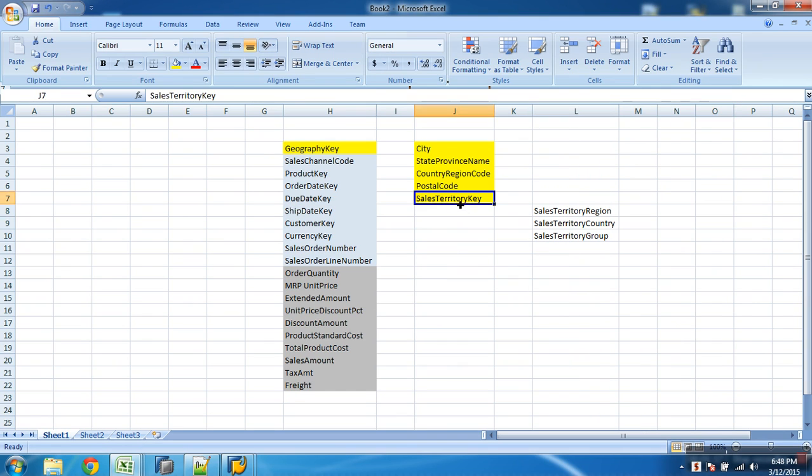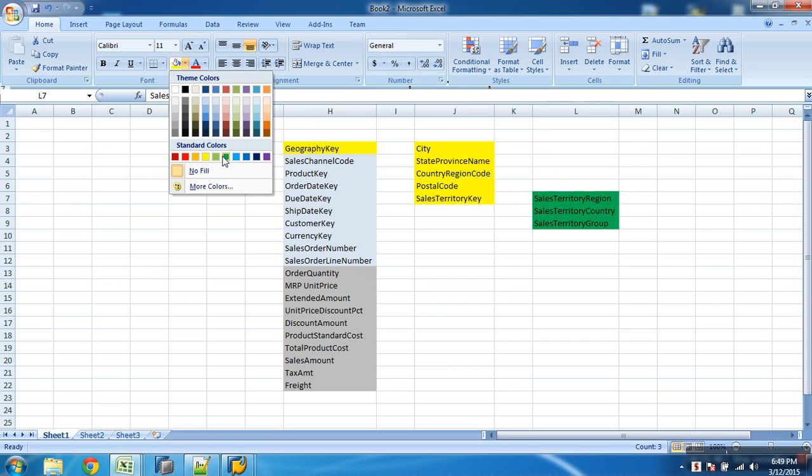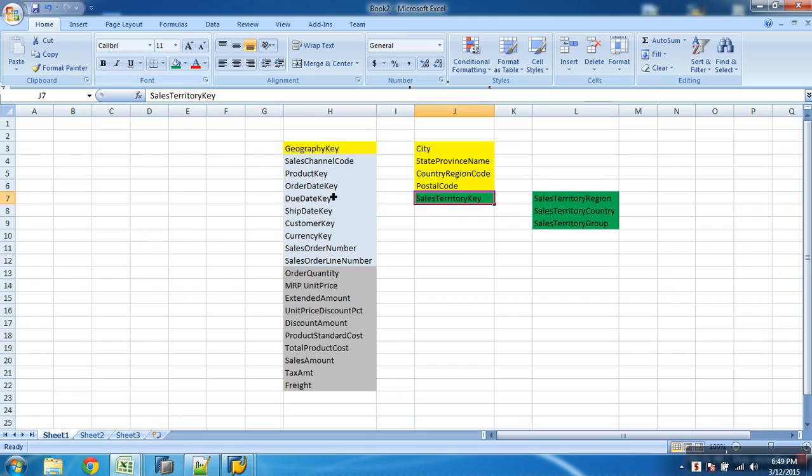Okay. So from this territory key, does it connect to this? Sales. If I know the territory key, I can know what is a region and what is a country, and what is a territory group. But in fact, I am already getting this country here, so I would not be really interested to hold region and country. I can get the region, but country I would not be interested. First, let's have it, then we'll see later. So I would have a different color for this again.